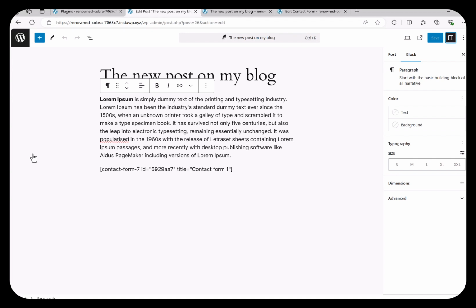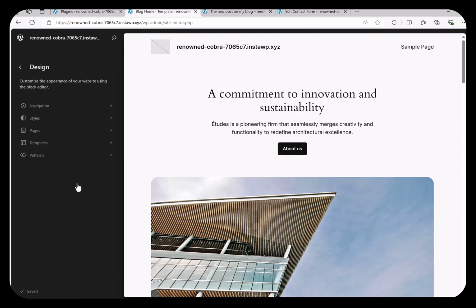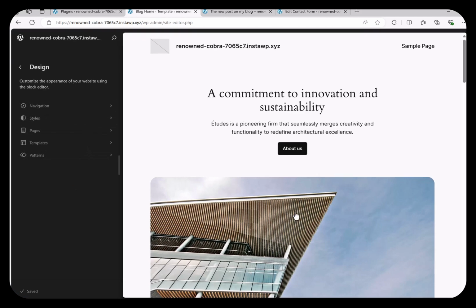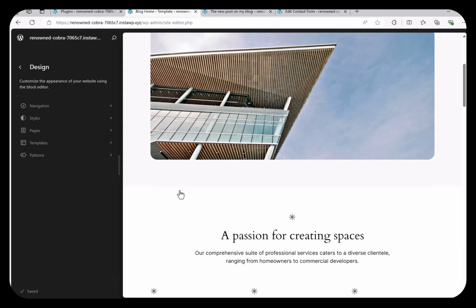This is not all for the WordPress block editor. In addition to editing the posts and pages content, the full site editor allows you to edit the header, footer, and also sidebars of your website with blocks. In order to see the full site editor, you need to go to the appearance and the editor section. But first, your theme should be block based. If your theme is a block theme, then you can have all these options to edit all of the content on your website with blocks. This is a fairly new feature in WordPress, and it's not widely used.